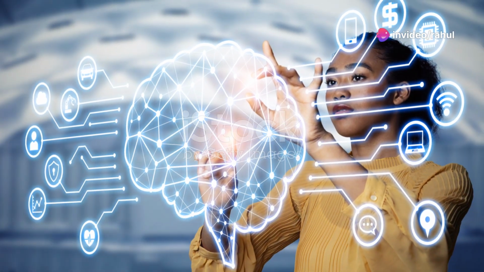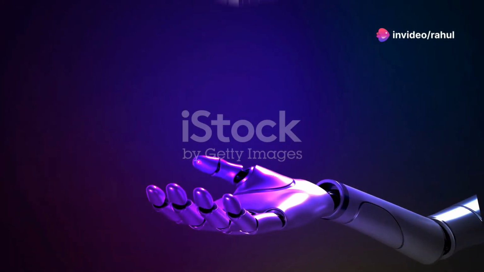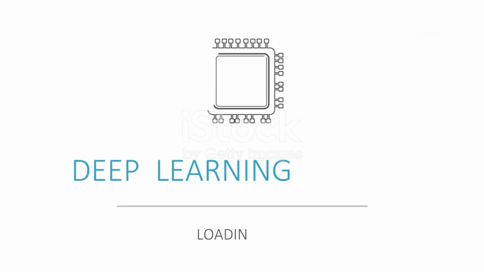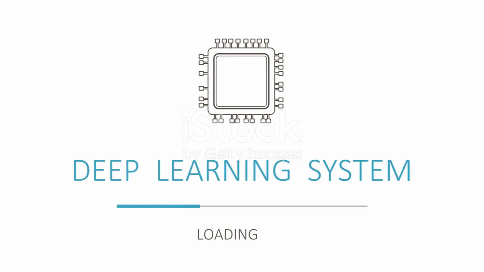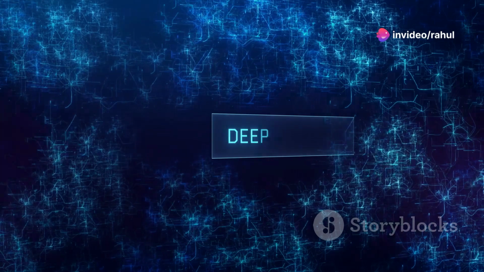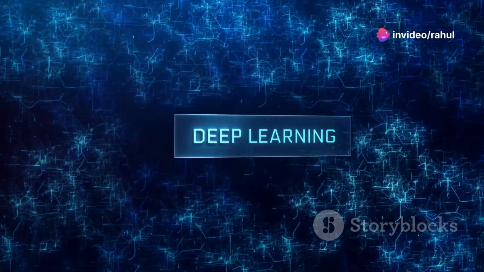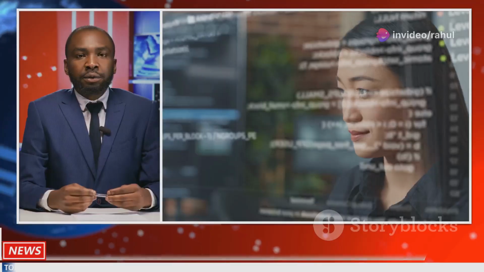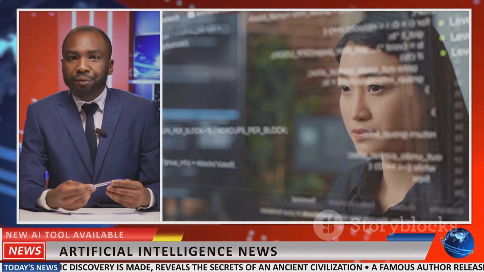Imagine a computer that learns like a human. It interacts with its environment, it makes decisions, it learns from its mistakes. This is the exciting promise of deep reinforcement learning, or DRL. DRL is a powerful type of artificial intelligence. It combines the learning capabilities of reinforcement learning with the pattern recognition power of deep learning. This potent combination is revolutionizing AI.